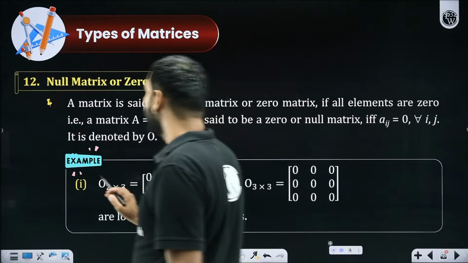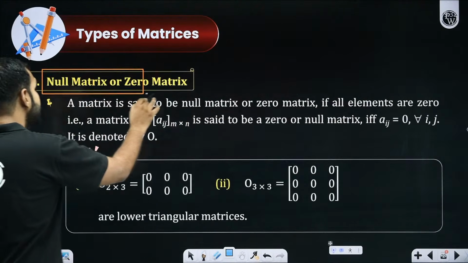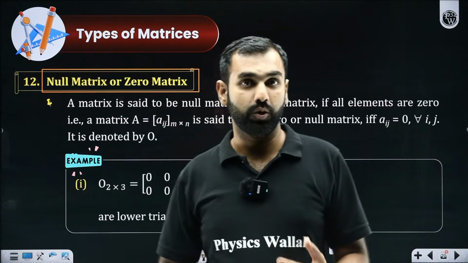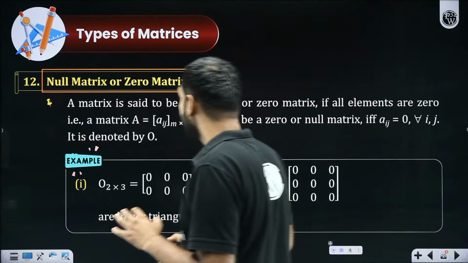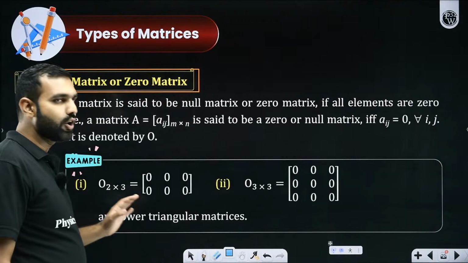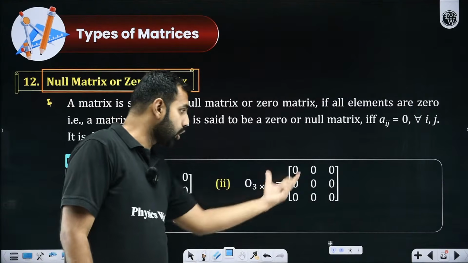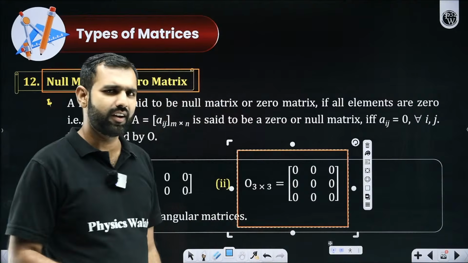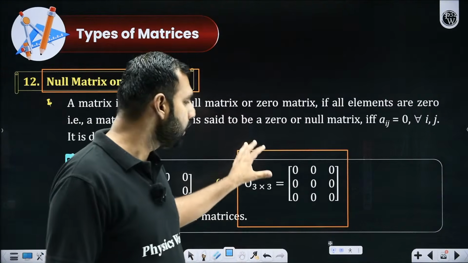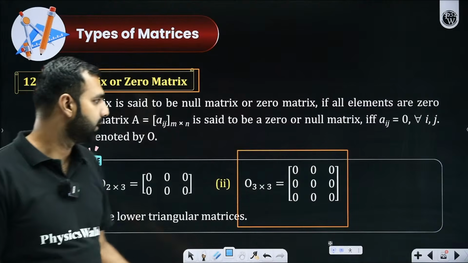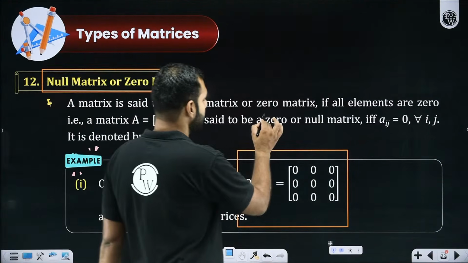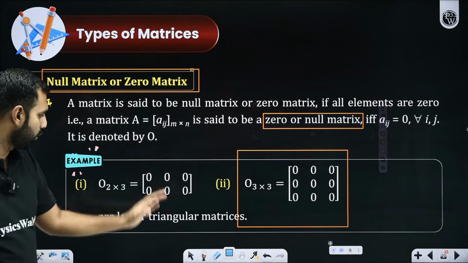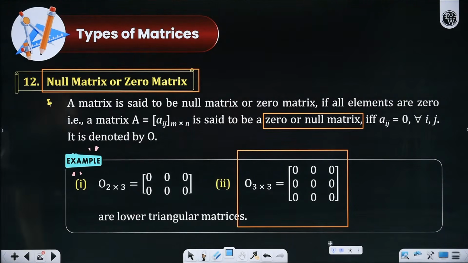Next thing is, again, in the world of numbers, the way 0 behaves, in the world of matrices, it is the behavior of null matrix or zero matrix. Sir, what is that? There is a matrix. It can be of any order. But if in this matrix all the entries are 0, diagonal, non-diagonal, I'll say everything, if all the entries are 0, I'll be calling it a null matrix. I'll be calling it a zero matrix. Everybody got this? Or shall I re-explain this? I hope no confusion on that.